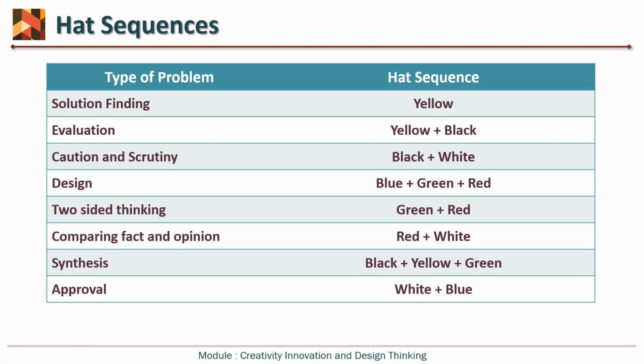Then two-sided thinking, which we can call parallel thinking: green plus red. We have to think about the generation of ideas and also the emotions related to those ideas.